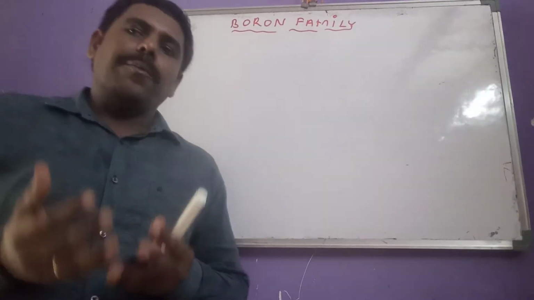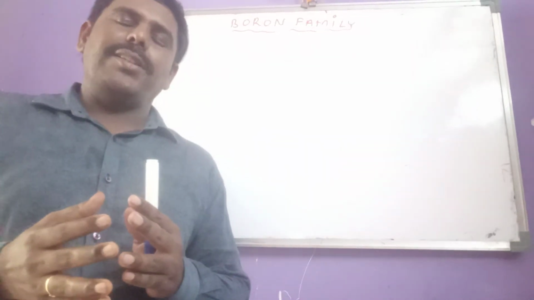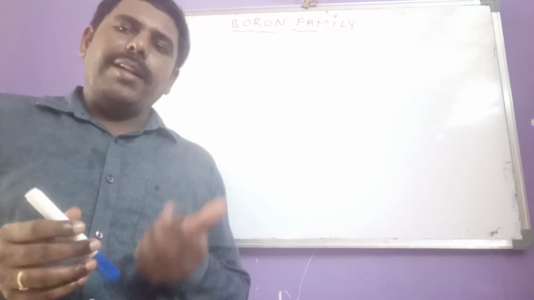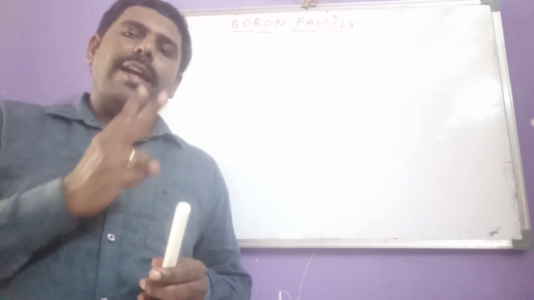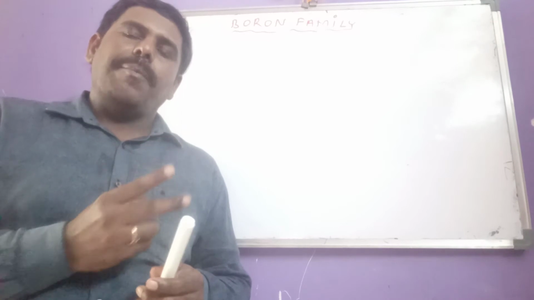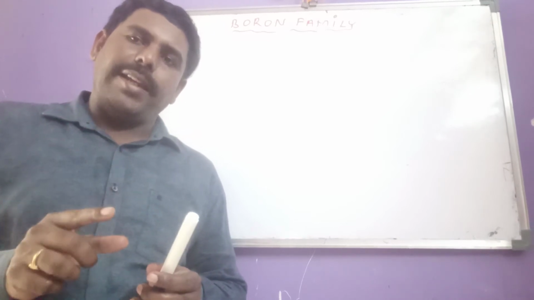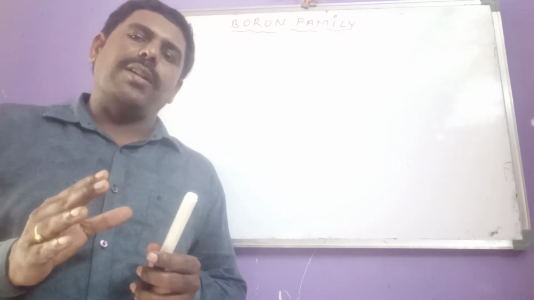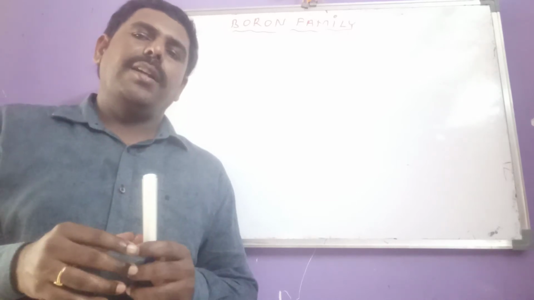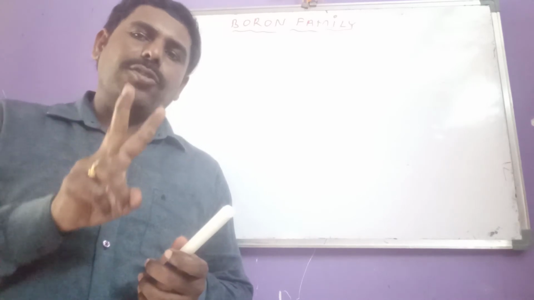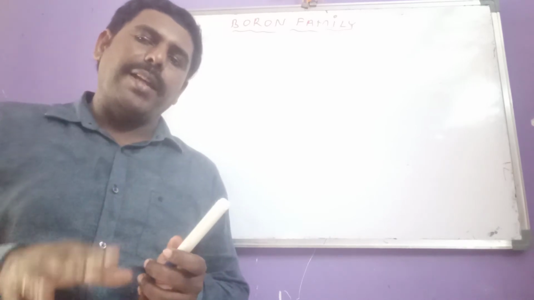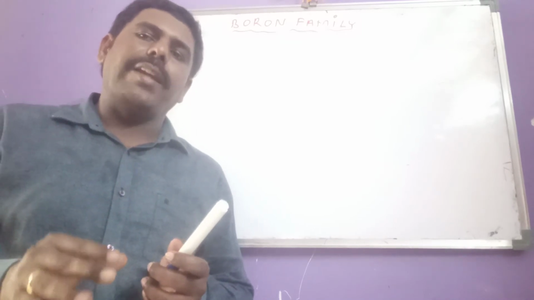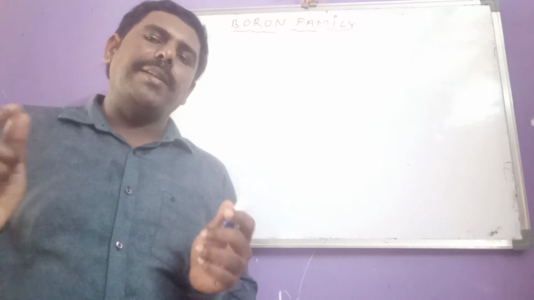Now if you come to the electronic configuration, some important points here. In the penultimate shell, boron has only 2 electrons, but aluminum has 8 electrons, and other third A group elements have 18 electrons in the penultimate shell.